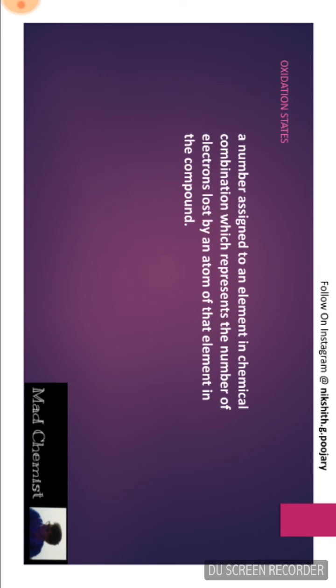Now let us consider oxidation states. The oxidation state is a number assigned to an element in a chemical combination which represents the number of electrons lost by an atom of the element in the compound. To simplify it, oxidation state represents the number of electrons lost by an atom of that element in the compound.